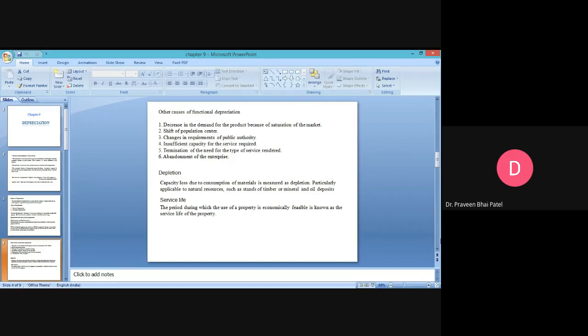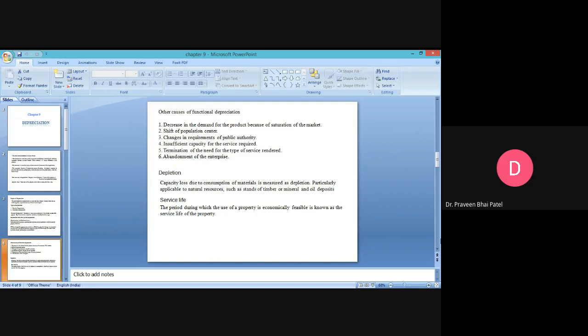Why is it known as economically feasible? Because after a particular lifetime the industry can still be used, but due to wear and tear, depreciation, and corrosion, if a major change is required in the industry, then it is not economically feasible. So the industrialist closes that industry, sells out the products, and reinstates a new industry.